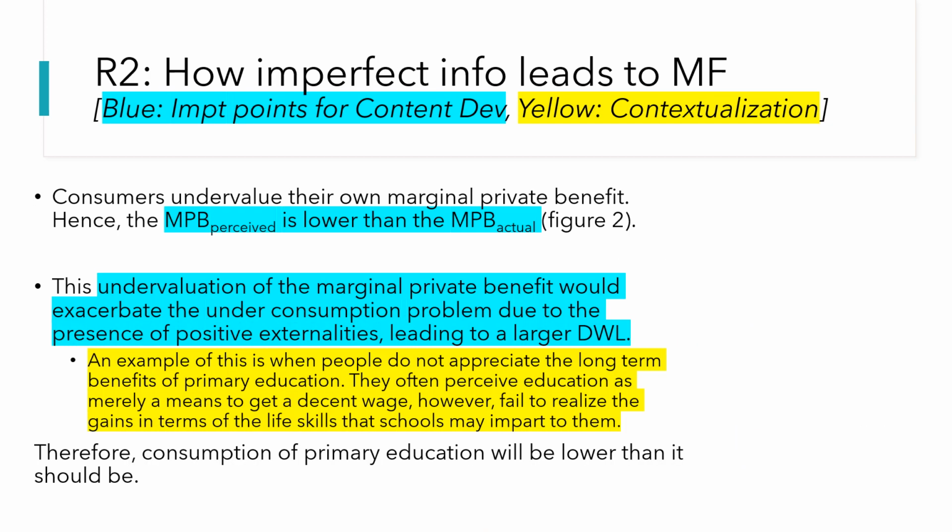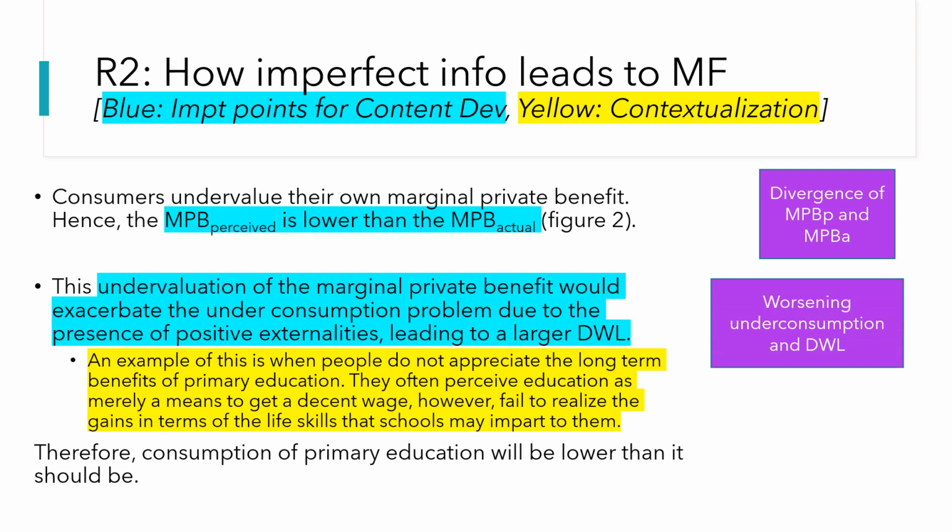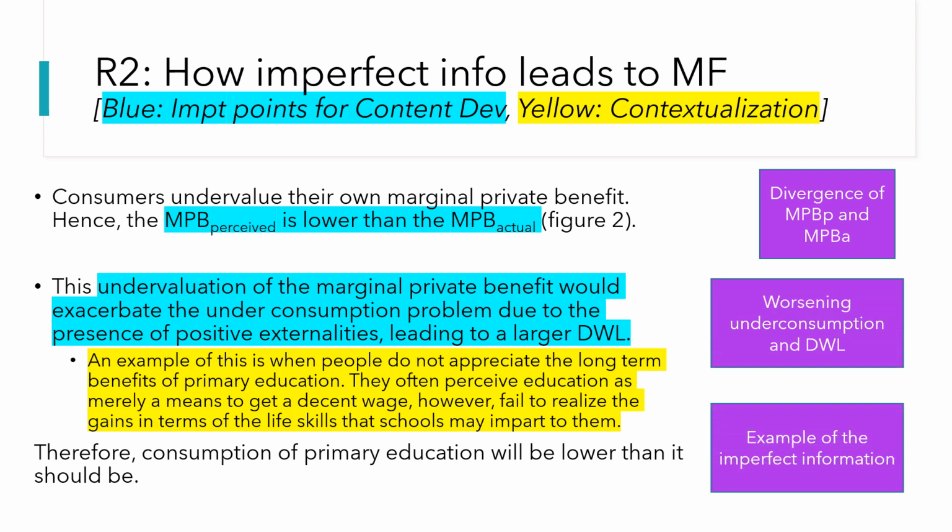So similarly for imperfect information, we also need to identify QF, QS as well as our assumptions. What is different for this case here is that in imperfect information, we explain our divergence differently. The divergence here is actually due to MPB perceived being lower than MPB actual due to the information gap. So we need to contextualize our information gap as the long-term benefits of primary education.